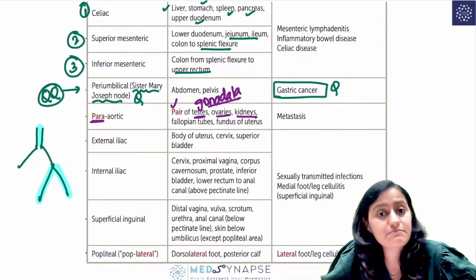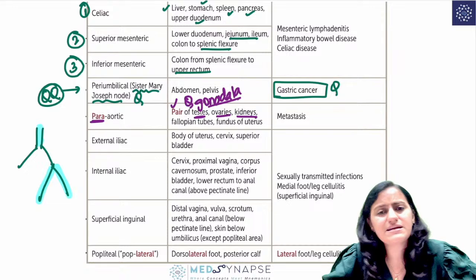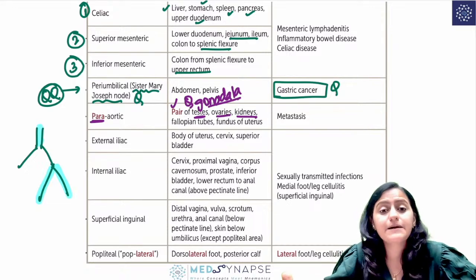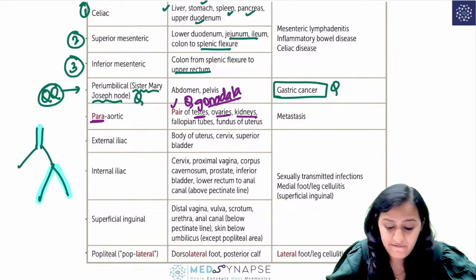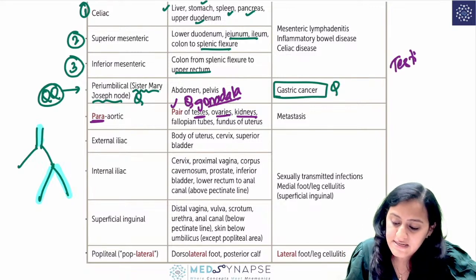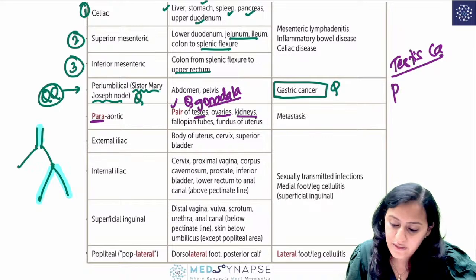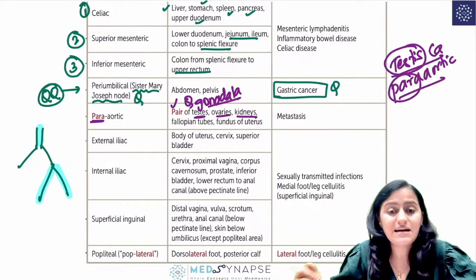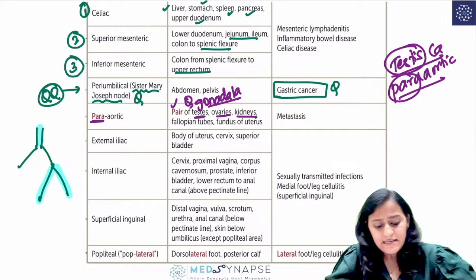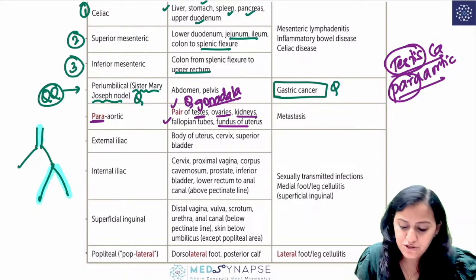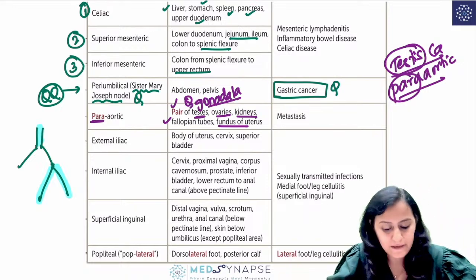Okay, very, very important. This is a very frequently asked question. Testicular cancer hai, to kahan pe metastasis hoga? Para-aortic lymph nodes. Okay, very, very frequently asked question. Testicular cancer is going to drain into para-aortic lymph nodes. Remember, testes are paired structures, so para-aortic lymph nodes. Okay. Then you also have the pair of fallopian tubes and even the fundus of the uterus.